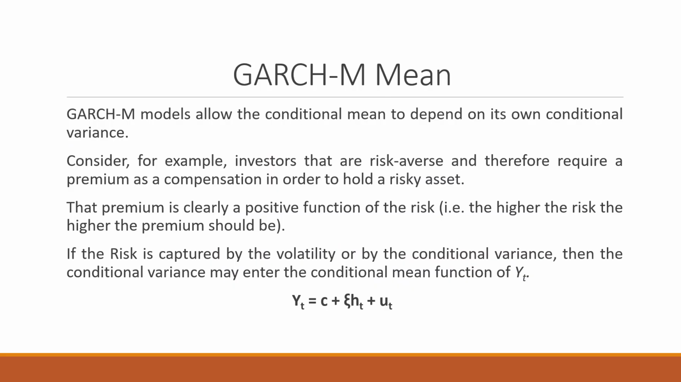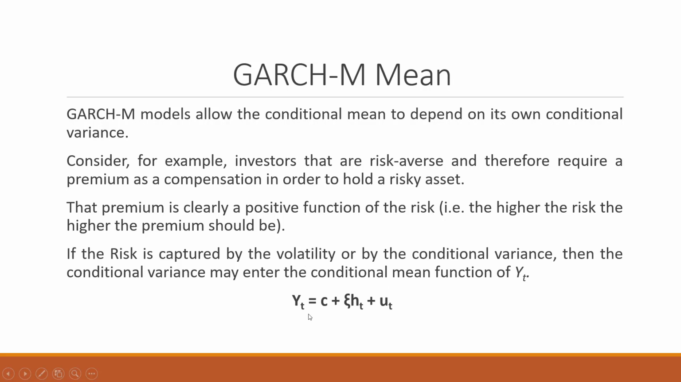Now there is another model which we can include, the GARCH-M mean model. GARCH-M model allows the conditional mean to depend on its own conditional variance. Consider for an example investors that are risk averse and therefore require a premium as a compensation in order to hold a risky asset. That premium is clearly a positive function of the risk. More the risk, more the return. If the risk is captured by any volatility or by any conditional variance, then the conditional variance may enter the conditional mean as a function of yt.